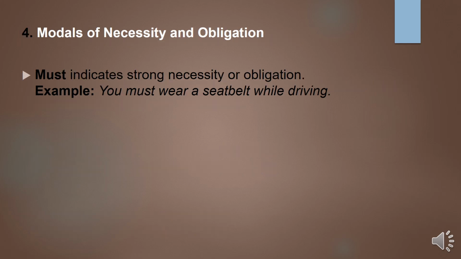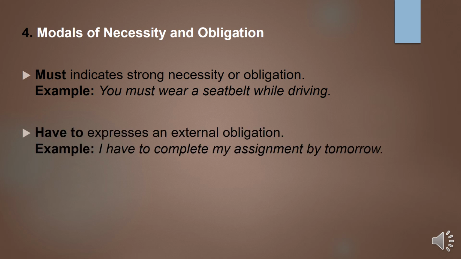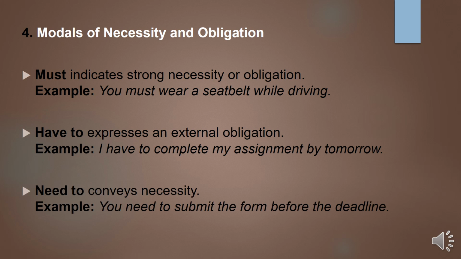Now we will learn about modals of necessity and obligation. The modal must indicates strong necessity or obligation. For example, you must wear a seat belt while driving. Next, have to. The modal have to expresses an external obligation. For example, I have to complete my assignment by tomorrow. Next, need to. The modal need to conveys necessity. Example, you need to submit the form before the deadline.